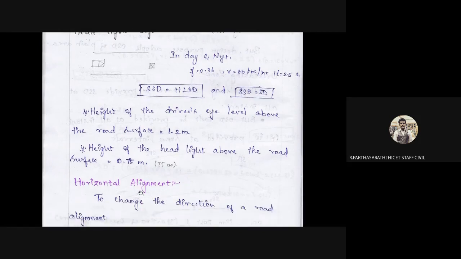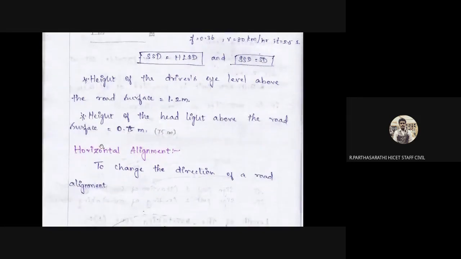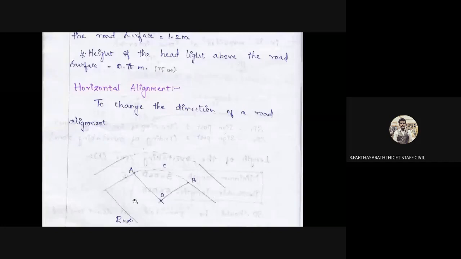Next, horizontal alignment. We need to change the horizontal alignment to change the direction of the road alignment. Our vehicle is at point alpha. Here is the vehicle, and this is the sight distance point. We need to see the obstruction, O, from the inner side of the left portion of the vehicle. This is called horizontal alignment, to change the direction of the vehicle.